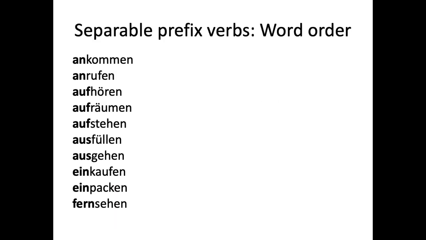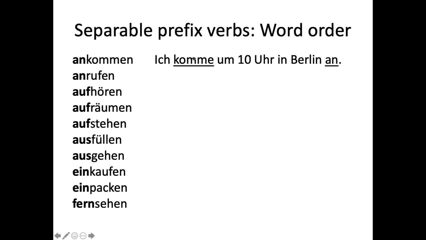Okay, so then we had separable prefix verbs, just to remind you how the word order works with separable prefix verbs in the present tense. So here we have some present tense sentences with separable prefix verbs. Ich komme 10 Uhr in Berlin an. And this would be the same with the simple past tense, right? Ich kam, it would be the same. This would be kam instead of komme, but you would still have that prefix separated to the end of the sentence. Ruft Sie morgen an. He's calling you tomorrow. So anrufen means to call up, right, or to call. So we've got that prefix at the end.